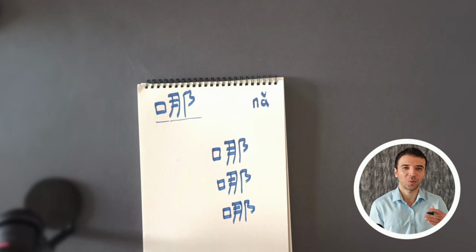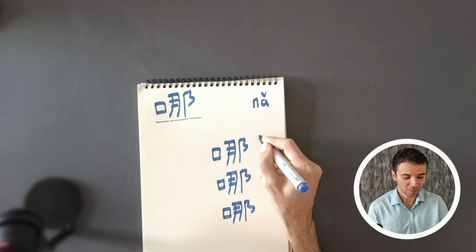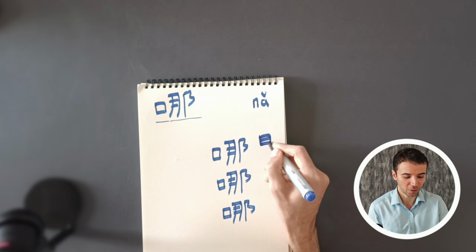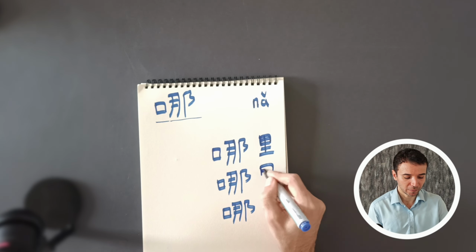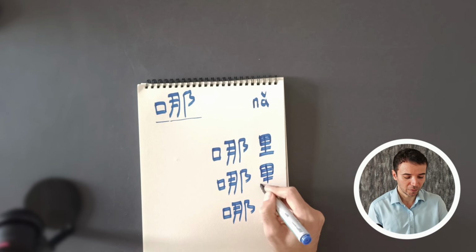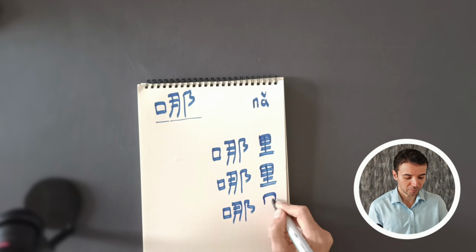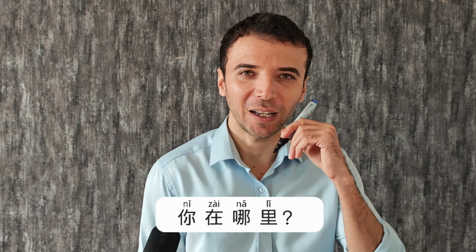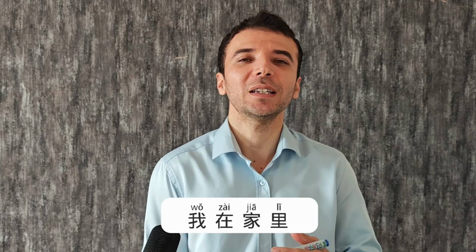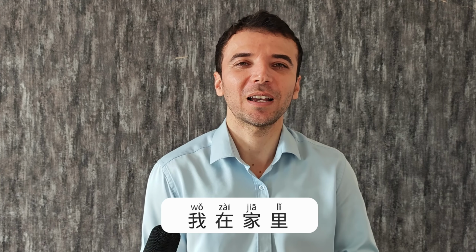Na li means where. Na li, where? Or you ask your friend, where are you? 你在哪里? Your friend can say, 我在家里. 我在家里, I am at home. We only have 2 more characters to learn in this lesson. Let's take a look at the first one.